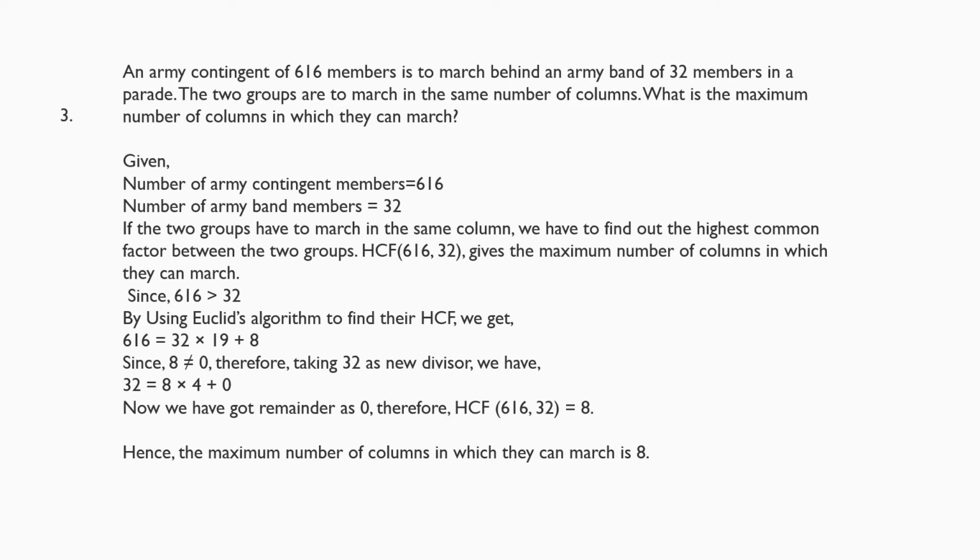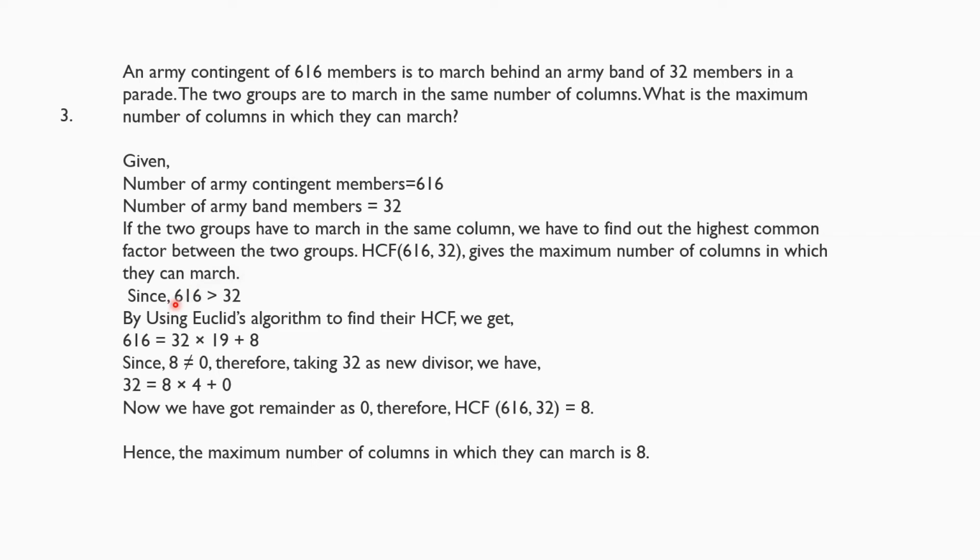Question number 3. An army contingent of 616 members is to march behind an army band of 32 members in a parade. The two groups are to march in the same number of columns. What is the maximum number of columns in which they can march? In the question, it is given that number of army contingent members equal to 616 and number of army band members equal to 32. If the two groups have to march in the same column, we have to find out the highest common factor between the two groups, that is 616 and 32.